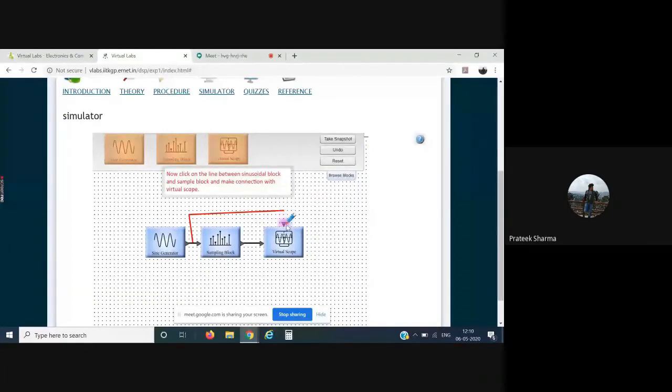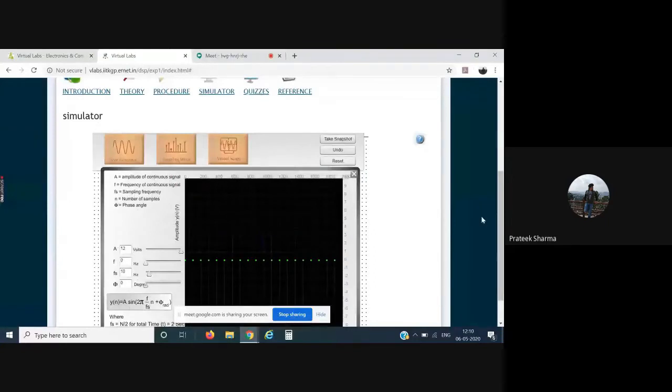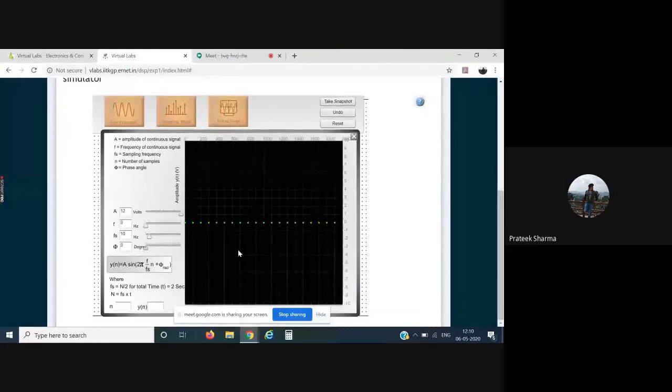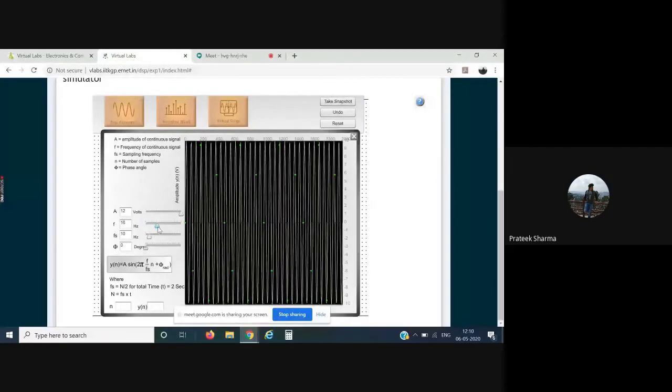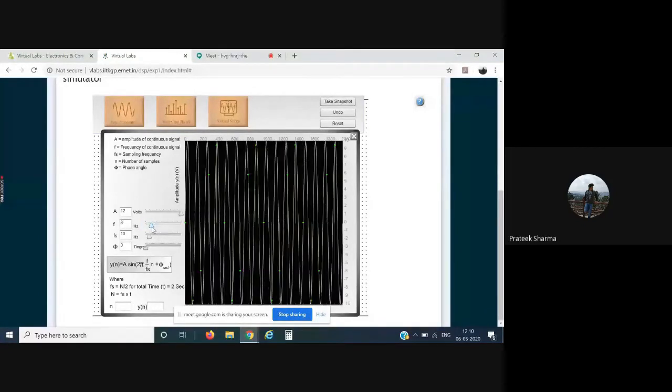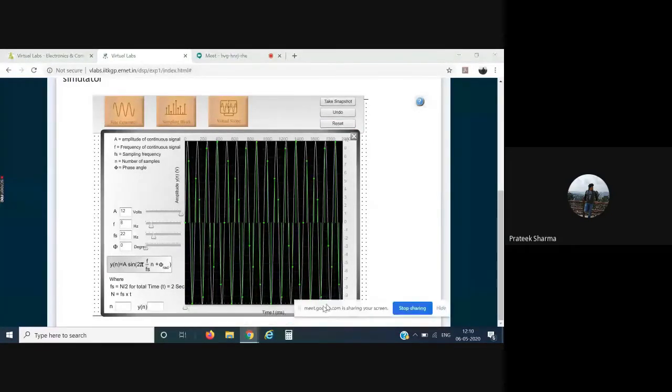Okay, now I'll click on the virtual scope. So you can see from over here as well, you can modify these parameters. For example, I vary this frequency, and you can observe the things that you observe in your physical lab file. Also, there is a slider at the bottom, and the number of samples can be obtained exactly if you slide it.